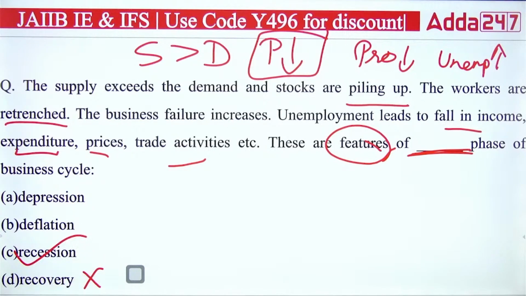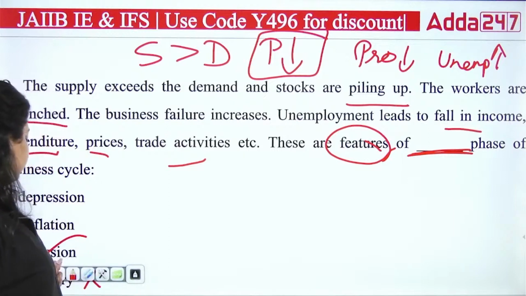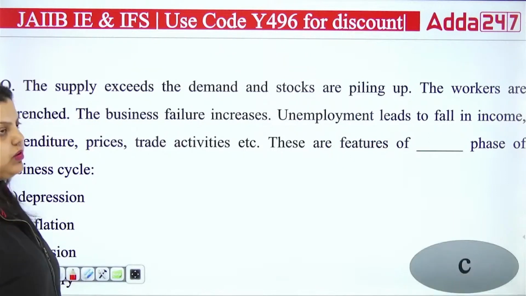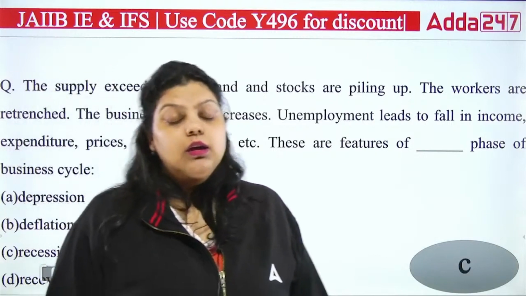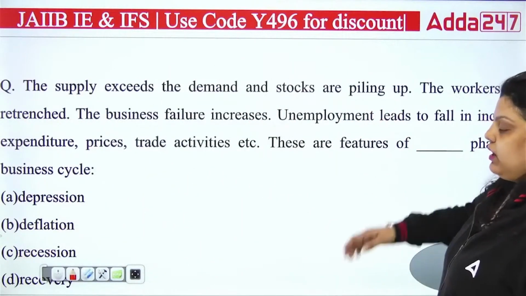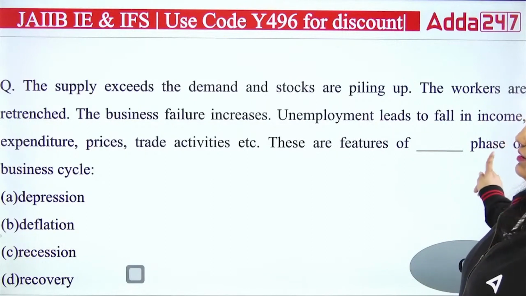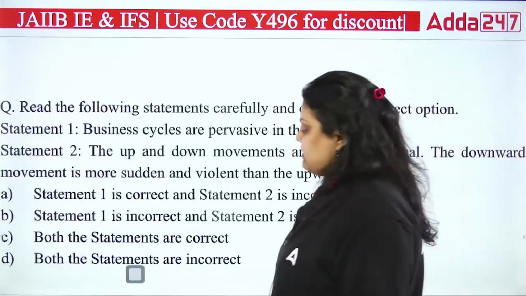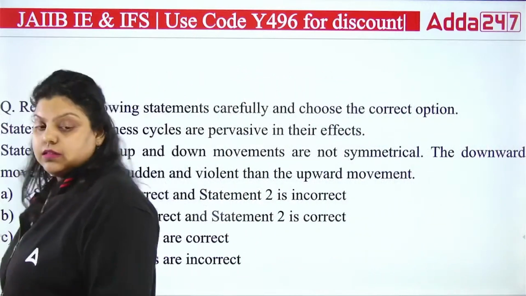It is recession when your economy starts seeing that business failure is increasing. It means the economy is in recession where unemployment is increasing in the economy, and people have been fired from their jobs. So the right answer is C. This is the recession of the economy. Recession means you are facing a crisis in the economy.